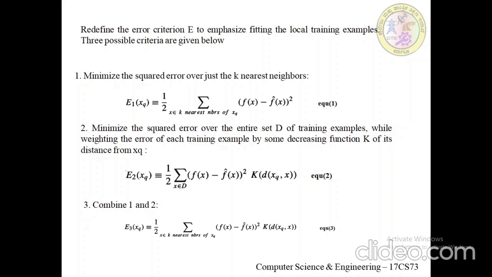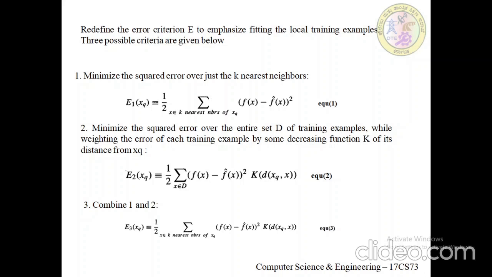The simple way is to redefine the error criterion E to emphasize fitting the local training examples. Actually we write the error E of xq to emphasize the fact that the error is now defined as a function of the query point xq.